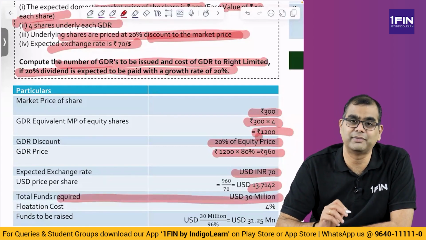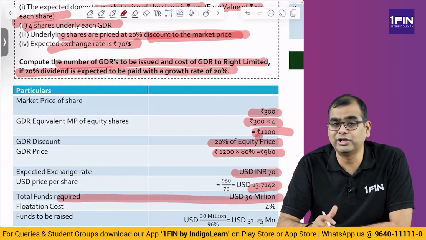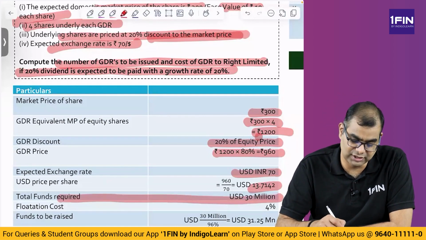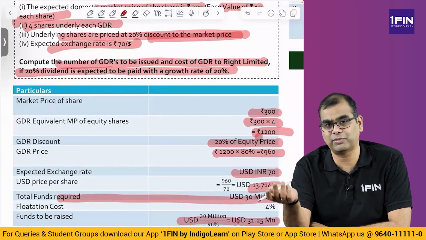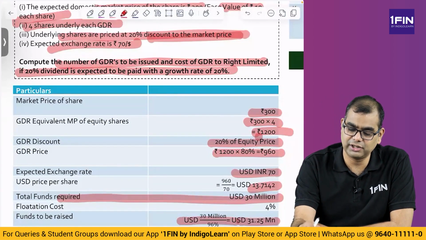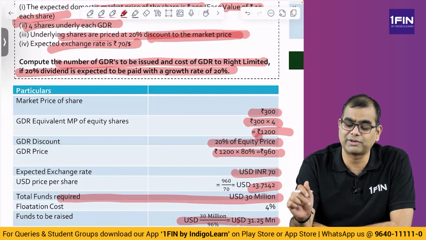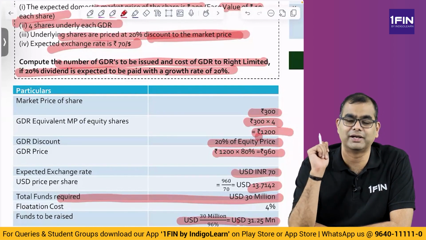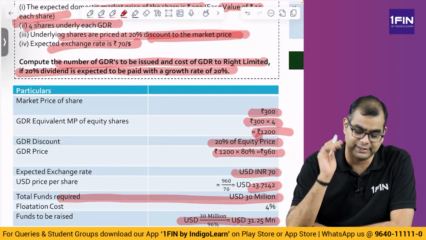You are required to raise 30 million, but 30 million is a net fund. You need to raise the gross amount, allowing for 4%. So 30 by 96%, you get 31.25. If you raise 31.25, 4% of that, 31.25 into 4%, is 1.25. So you subtract both, you get 30 million. So you have to raise 31.25 to get 30.